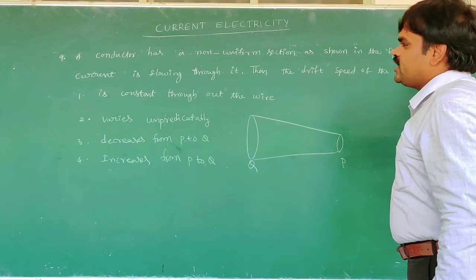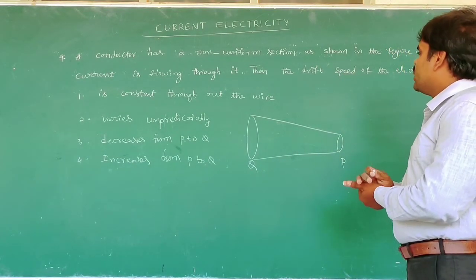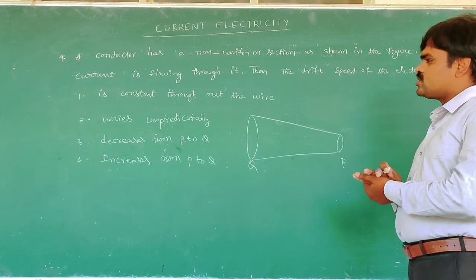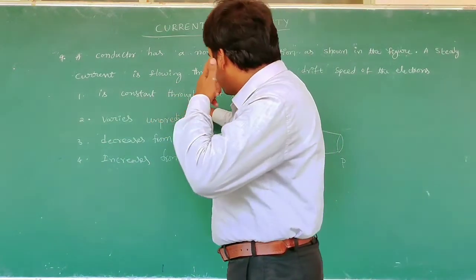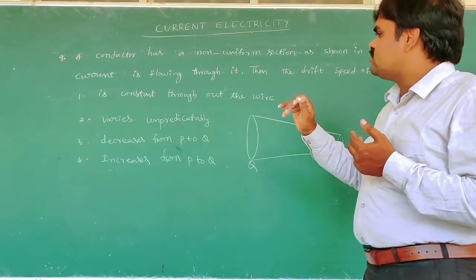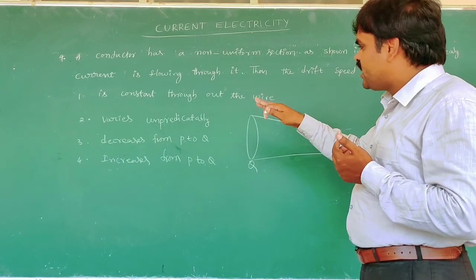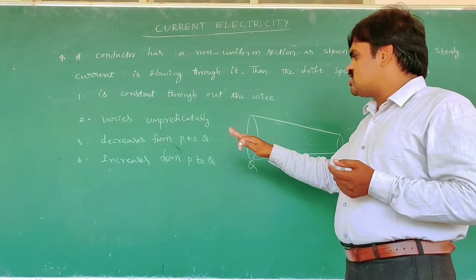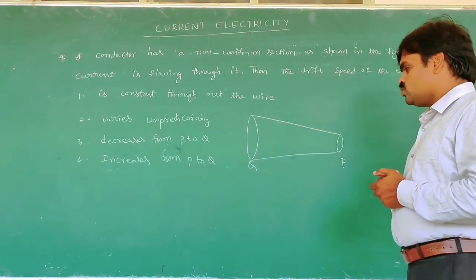A steady current I is flowing through it. Then the drift speed of the electrons is, the given options: constant throughout the wire, varies unpredictably, decreases from P to Q, increases from P to Q.